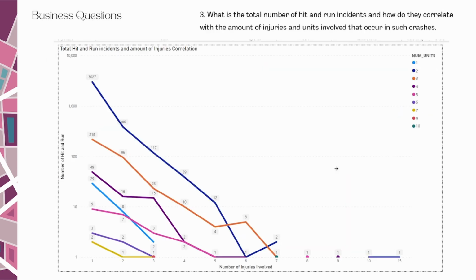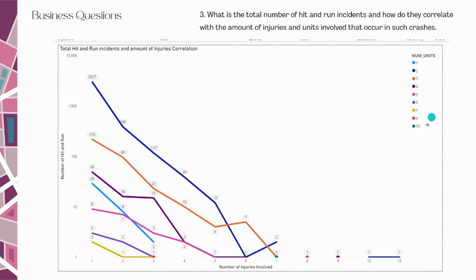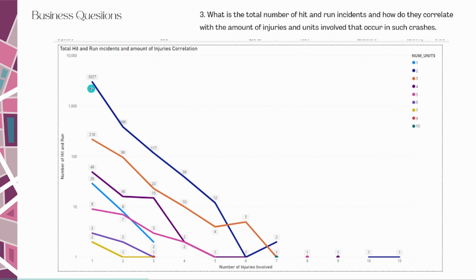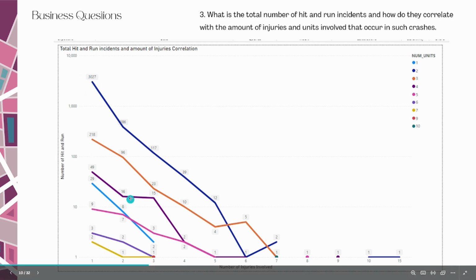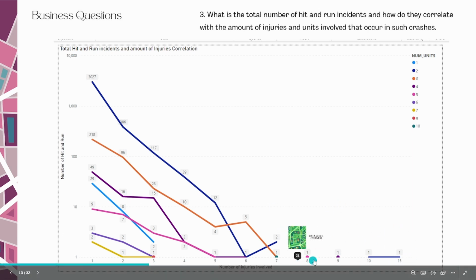For the answer of business question 3, what is the total number of hit and run incidents and how do they correlate with the amount of injuries and units involved? This graph represents the number of hit and runs and their correlation between the number of units and the injuries involved. Every colored line represents the number of units and the x-axis represents the number of injuries. The common one is just 2 units and 1 injury, which is common in reality. Among our outliers, there are 8 injuries and 5 units involved.